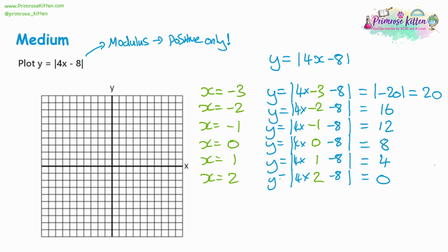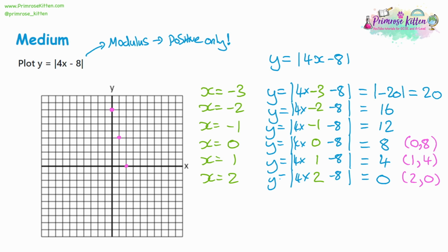The coordinates we'll plot on the graph here, we've got x is 0, y is 8, x is 1, y is 4, and we have x is 2, y is 0. So let's plot those. And what do you think here is, we are actually allowed negative x numbers in this. It's only the y equals that's going to be positive numbers only. So far, we have what looks like a normal line.